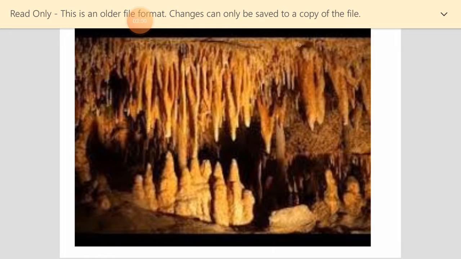Now, the cave is formed because of dissolving the chemicals in the rocks and making this big hollow space over time. But the groundwater can reach the cave. For sure it can reach it.